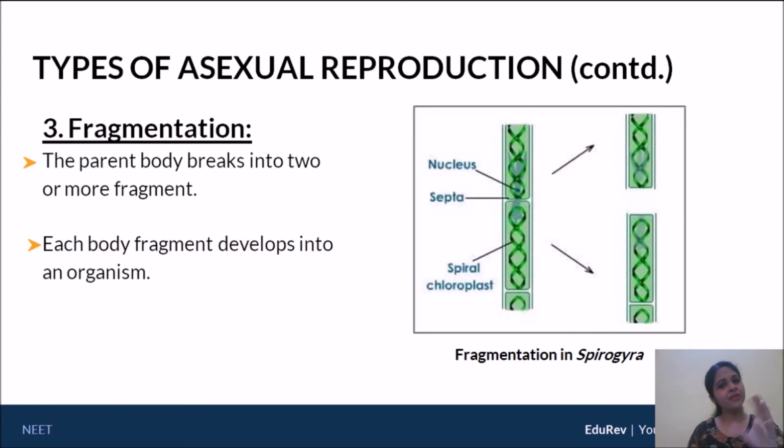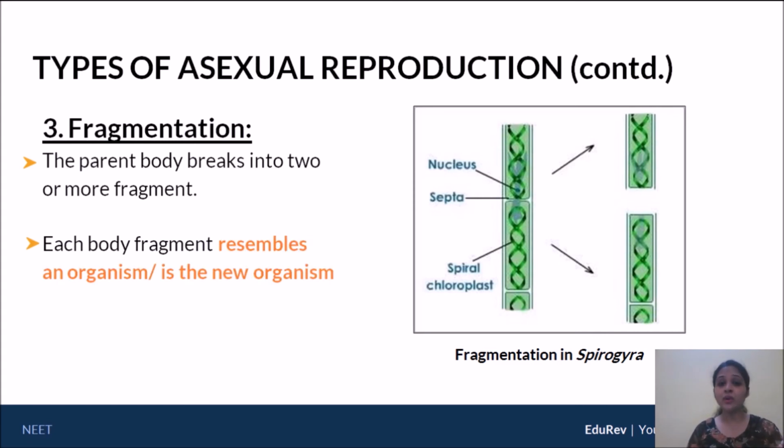We'll just redefine it for our own convenience. So fragmentation: each body fragment does not have to develop, but each body fragment resembles a new organism. Let's try to understand it in this form. If this long filament is the parent, you divide it to give you one fragment on top and a second fragment below, which means the top fragment resembles or is a new organism.